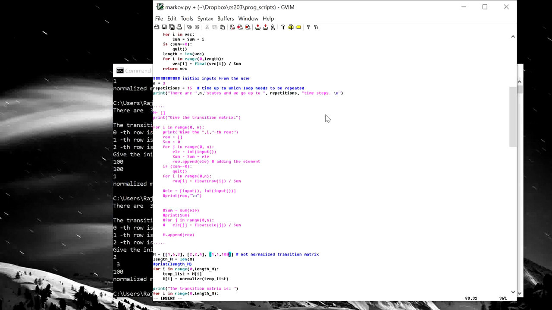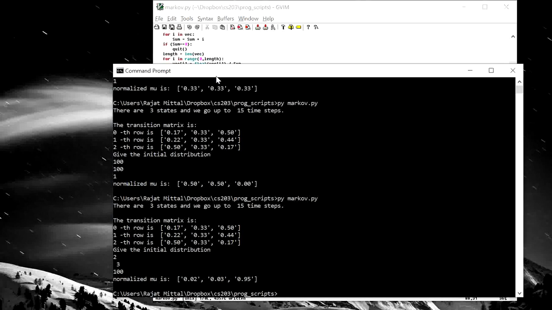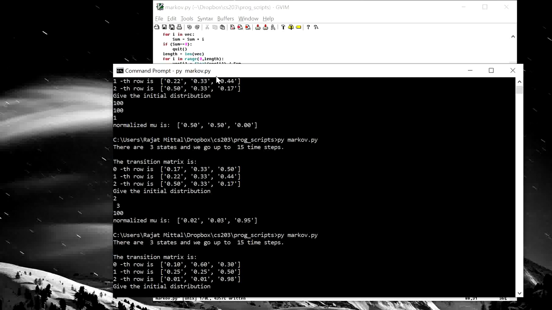And let's see, so this is a new probability distribution. Run my program again. The transition matrix has changed significantly. You see that the last entry at the bottom has become 0.98. So that means from the third row, you go to the first row. From the second row, also you go to the first row.